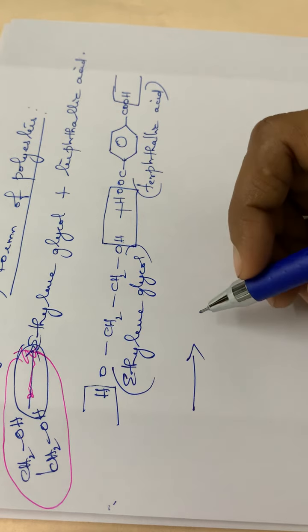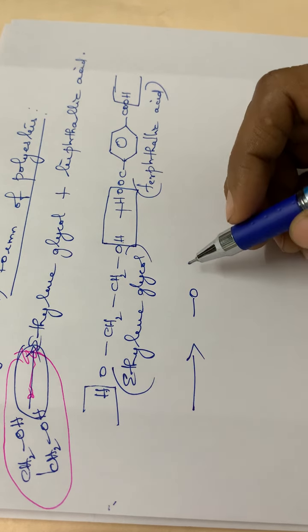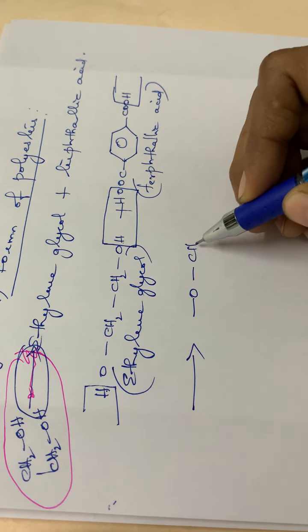So we will be having O here, H will be eliminated, O, then single bond CH2, then CH2, then again O, then CO, then C6H4, then again CO. So this will be repeating. This is the terylene molecule.